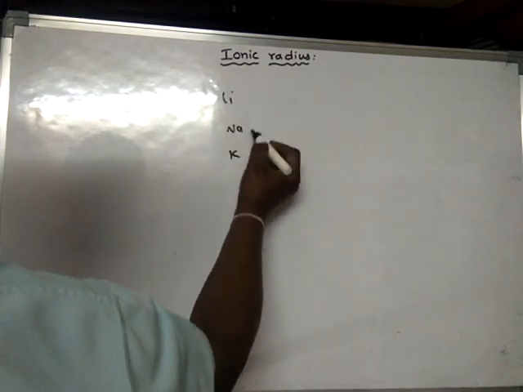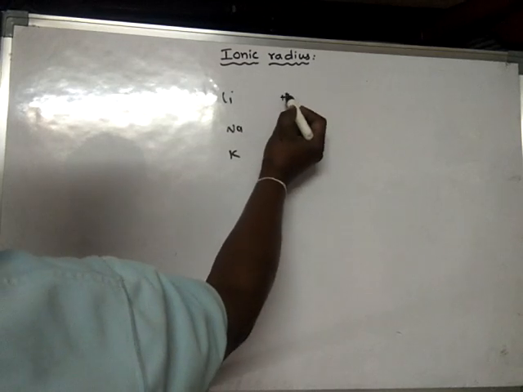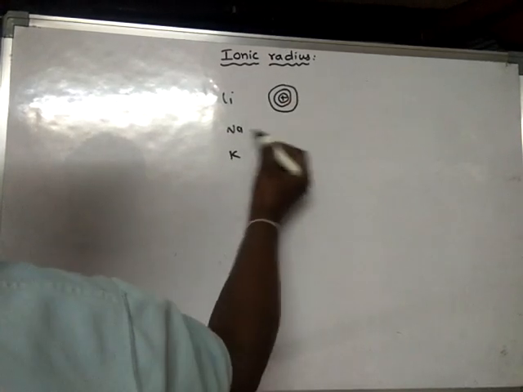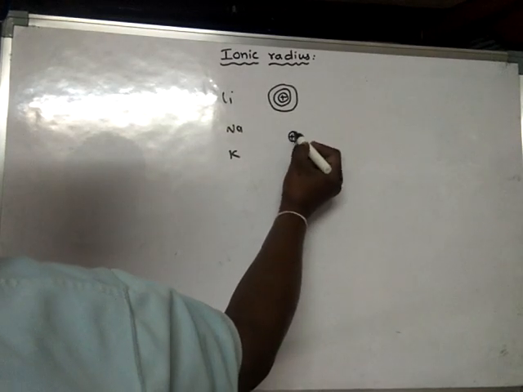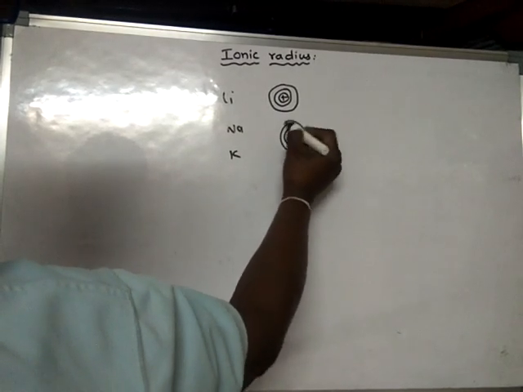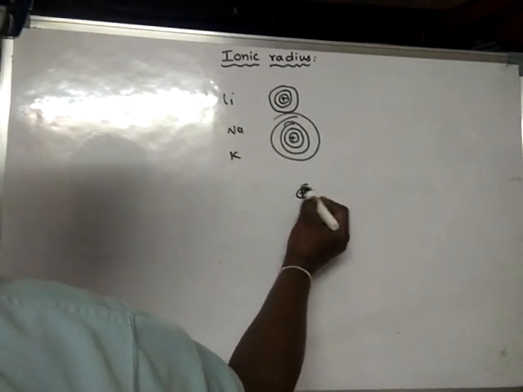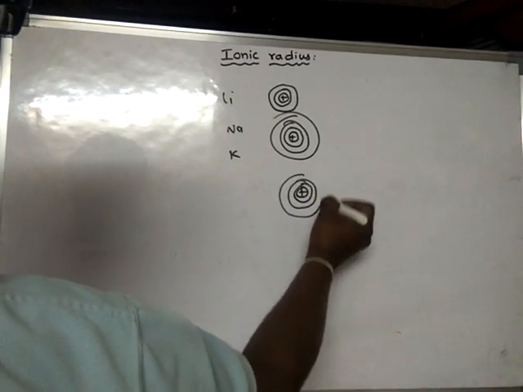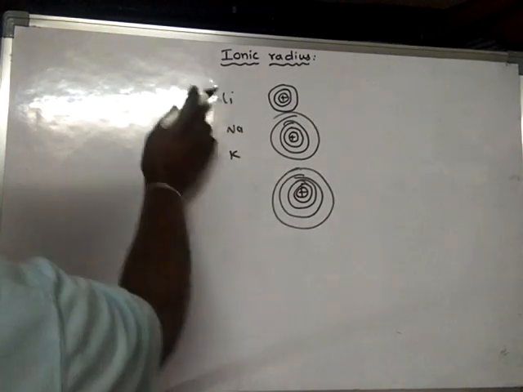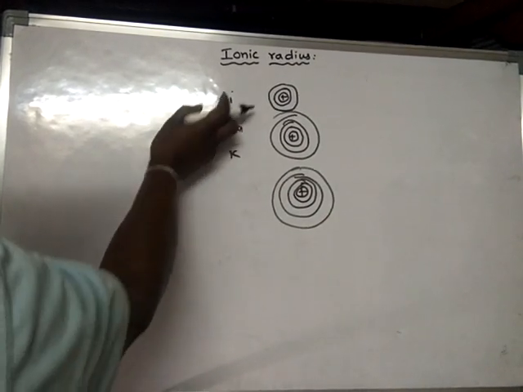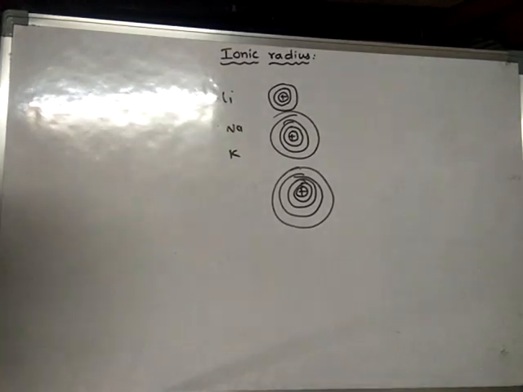Lithium has only 2 orbits, whereas sodium has 3 orbits: first orbit, second orbit, and third orbit. Whereas in potassium, this is the nucleus: first, second, third, and fourth orbit. So from lithium to sodium and from sodium to potassium, the size has been increasing.